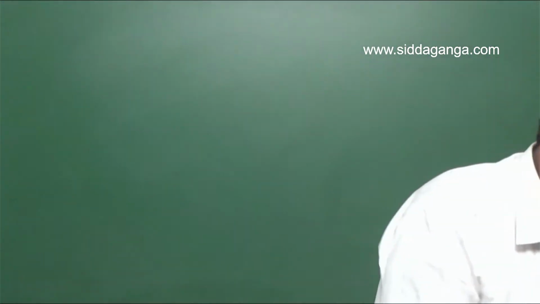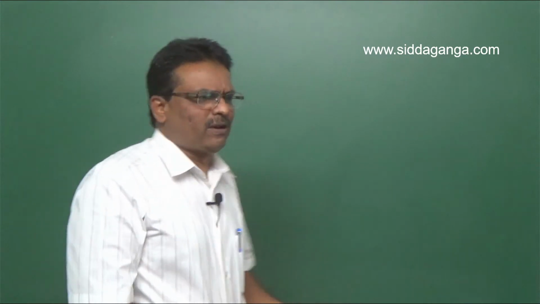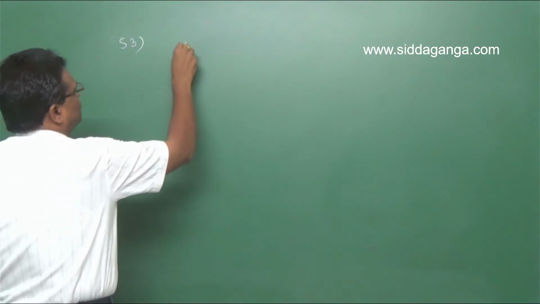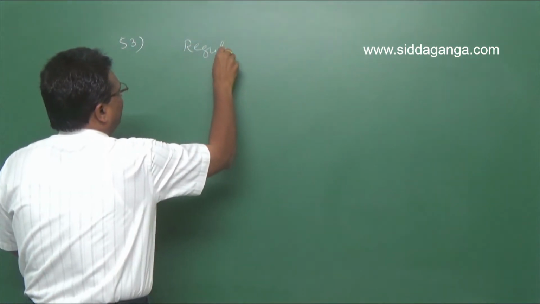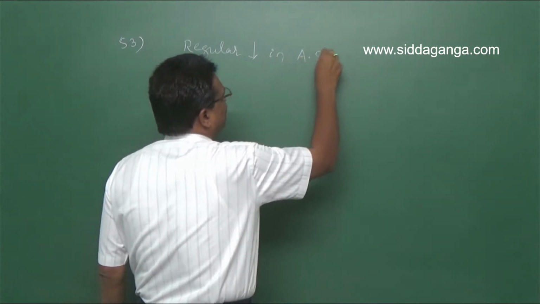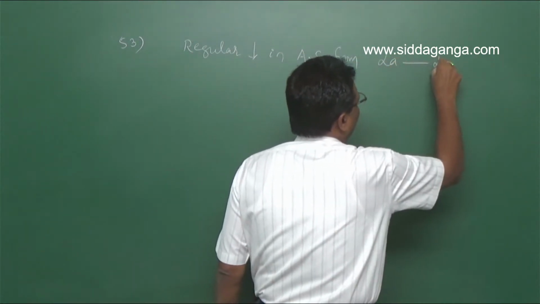There is a regular decrease in atomic size from lanthanum to lutetium